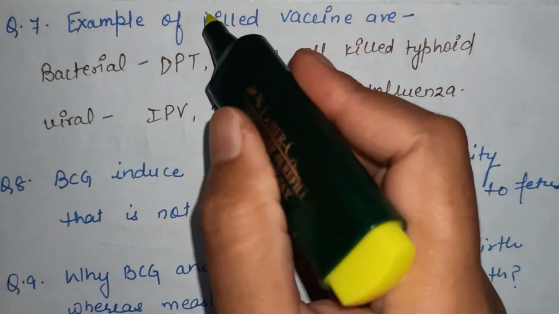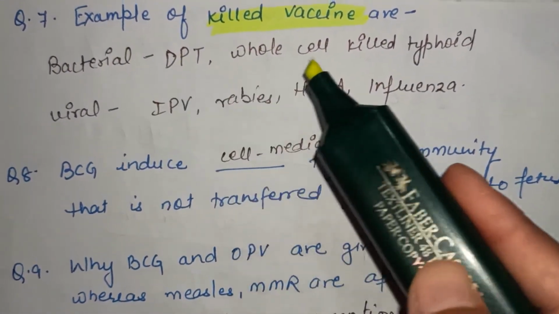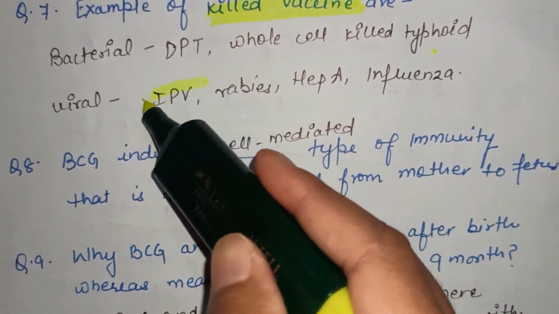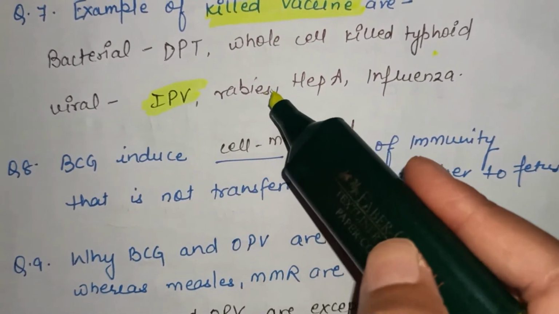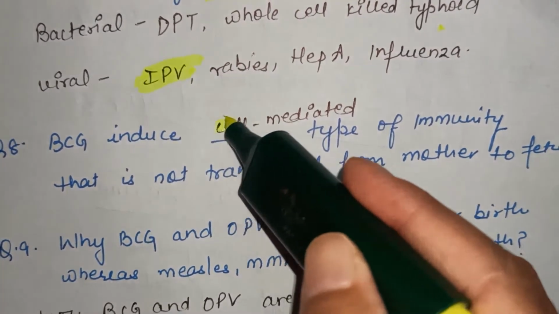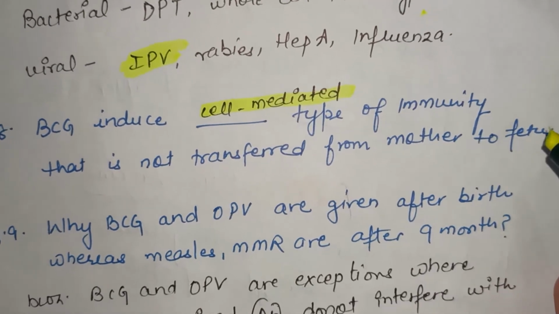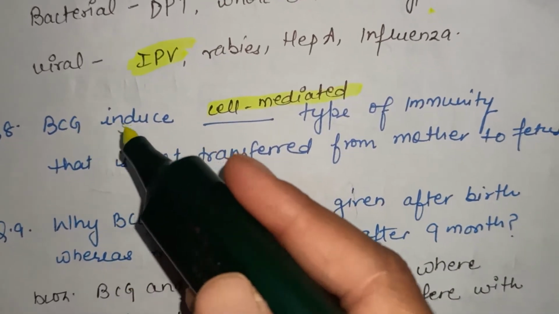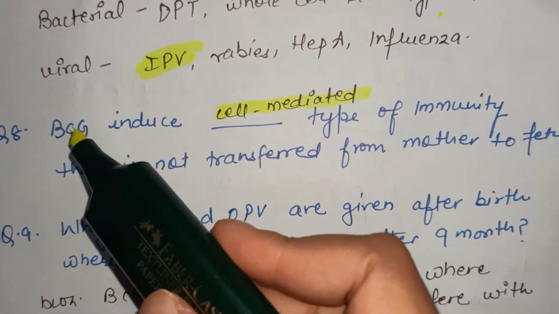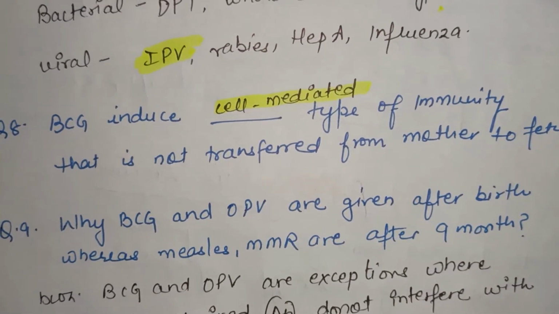Next question: examples of killed vaccine or inactivated vaccine. The bacterial ones are DPT and whole cell killed typhoid vaccine. In viral, IPV that is inactivated polio vaccine, rabies, hepatitis A and influenza. BCG induces cell mediated immunity that is not transferred from mother to the fetus, that means active immunity, because BCG immunity is gained after the person gets the infection or after immunization is over.